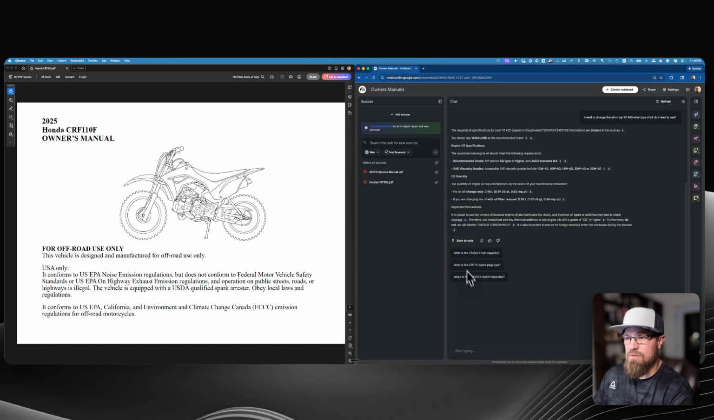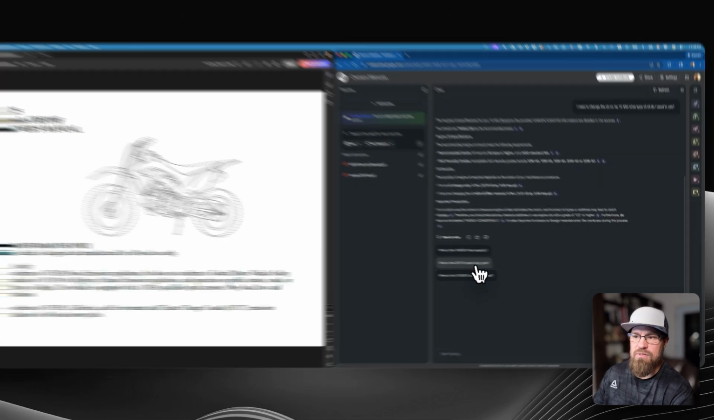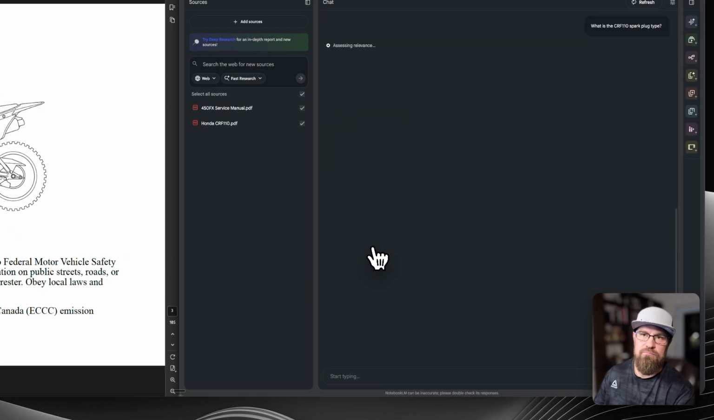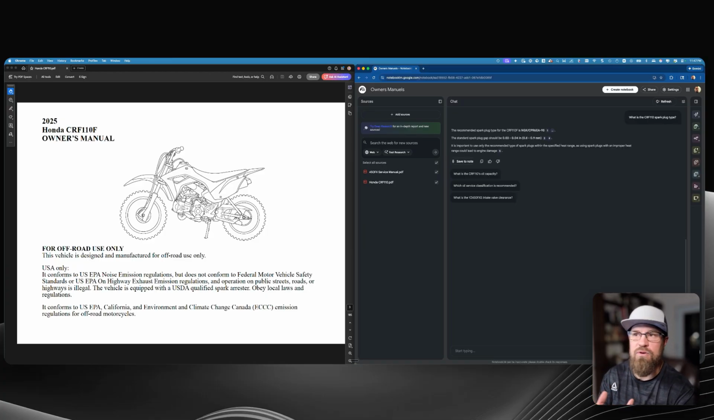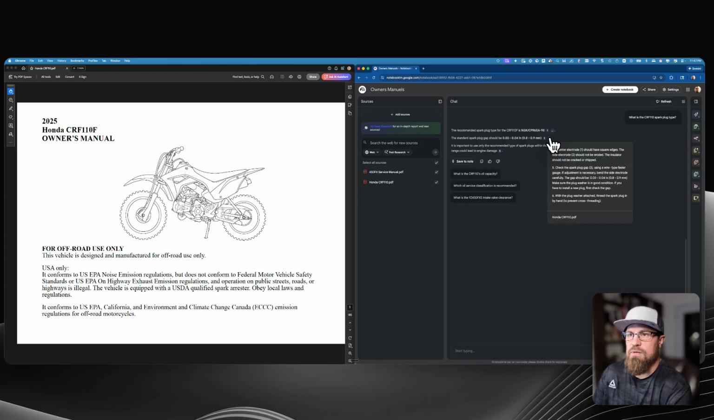I can do the same thing with this right there, like CRF 110 spark plug type. So it's being smart enough that it will start to recognize and recommend questions that you might ask. And you can ask it just like you would anything on ChatGPT, anything like that. See, and it tells you right there, and it's only drawing from these sources in the owner's manual. Same thing over here. I can hover over it. I see the source right there.